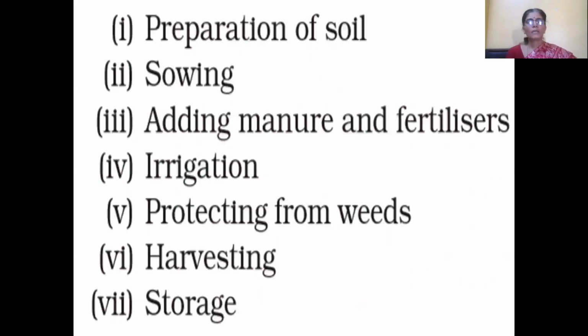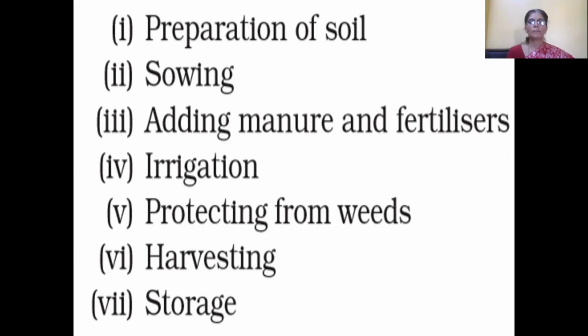Now, agricultural practices involve various activities such as preparation of soil, sowing, adding manure and fertilizers, irrigation, protecting from weeds, harvesting and storage. These are the different practices that happen in agriculture. We are going to learn them one by one.